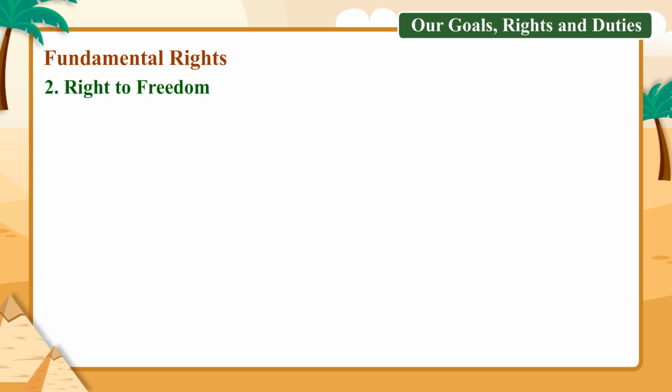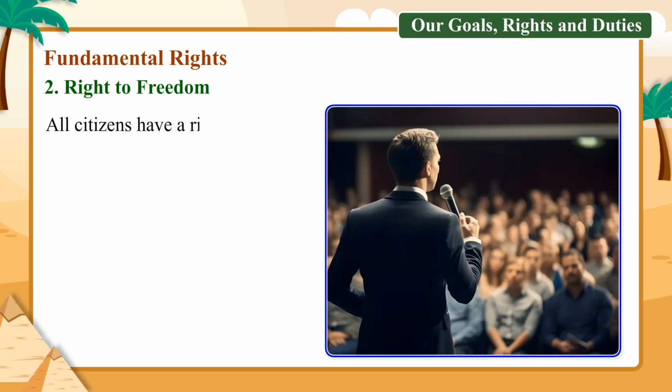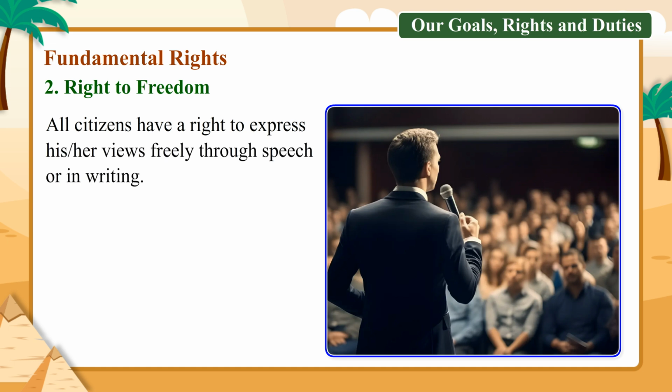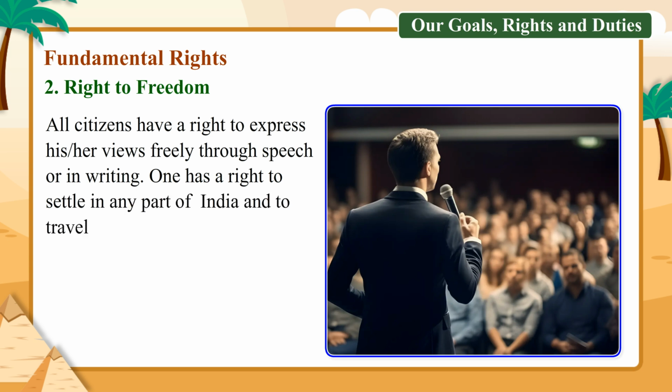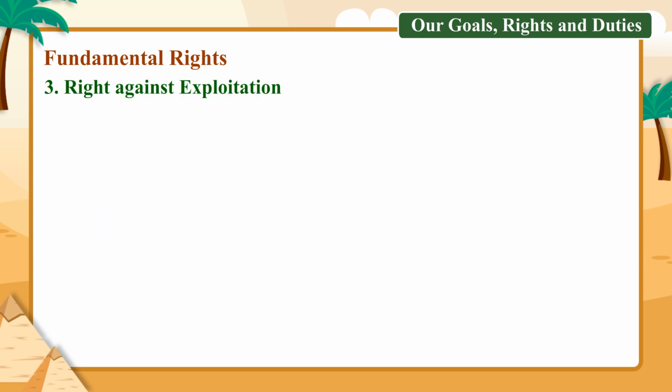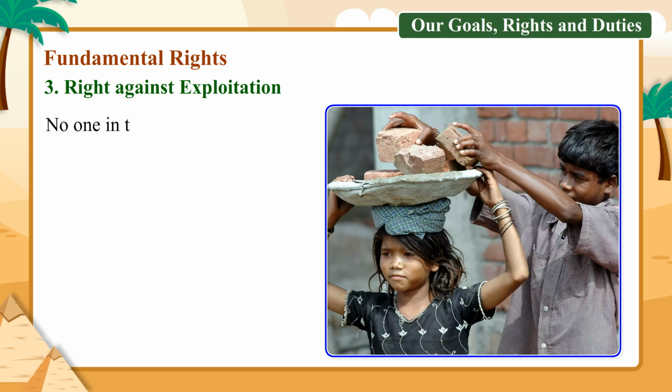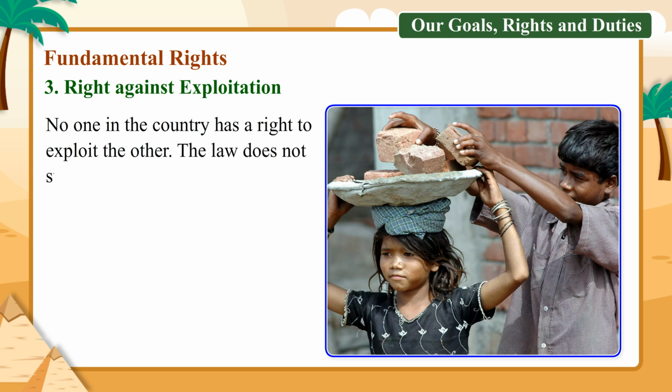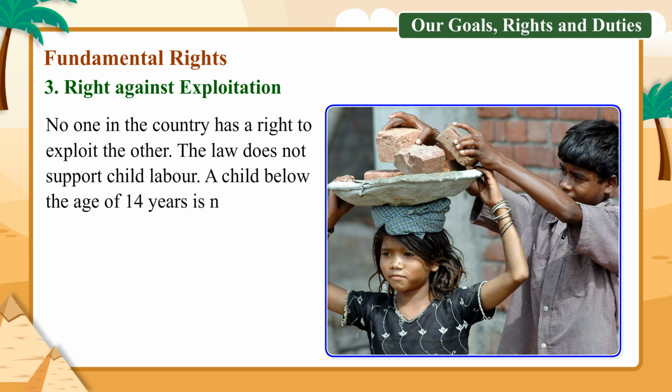2. Right to freedom. All citizens have a right to express his or her views freely through speech or in writing. One has a right to settle in any part of India and to travel whenever and wherever he or she wants to within the country. 3. Right against exploitation. No one in the country has a right to exploit the other. The law does not support child labor. A child below the age of 14 years is not allowed to be employed.